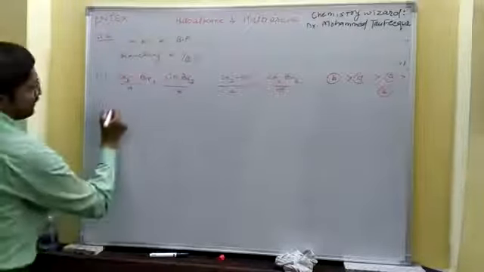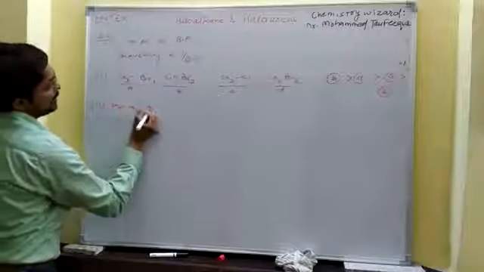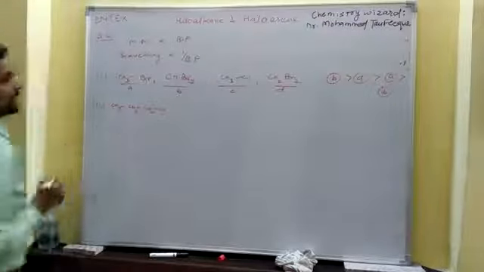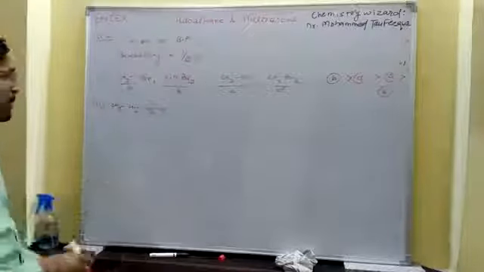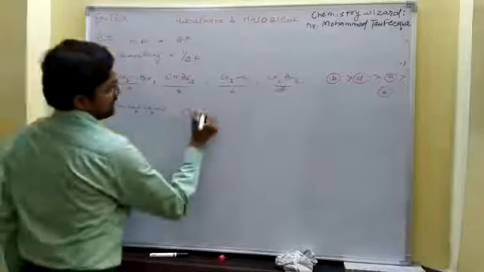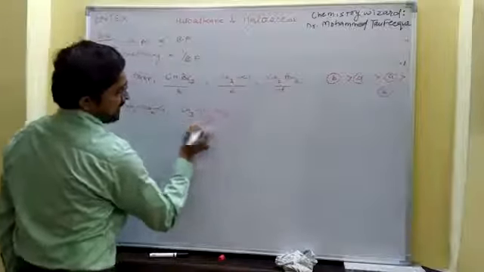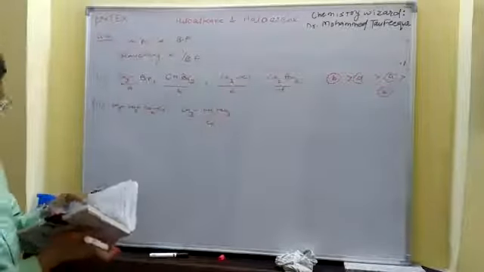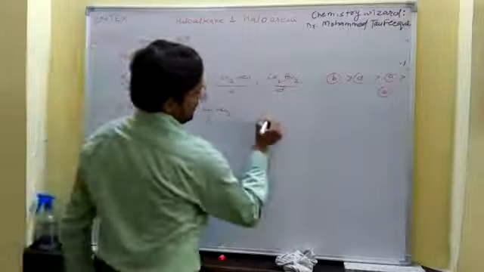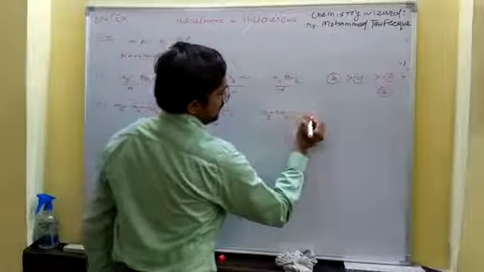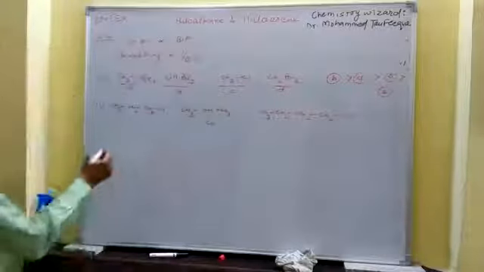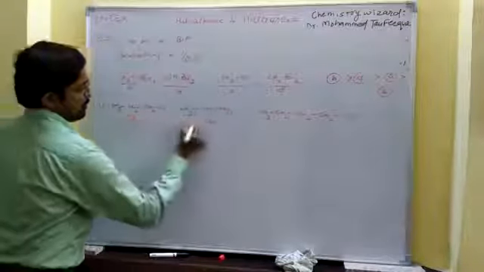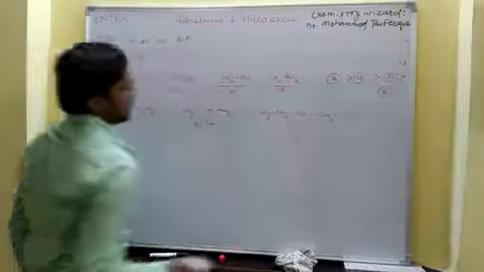1-chloropropane, CH3CH2CH2Cl. This one is 1-chloropropane. The second one is isopropyl chloride, that means CH3CHClCH3. The next one is 1-chlorobutane, CH3CH2CH2CH2Cl. We have 3 compounds: compound A, compound B, and compound C.